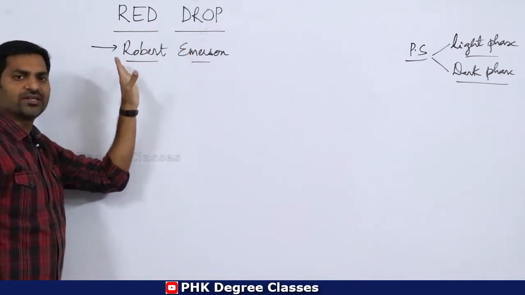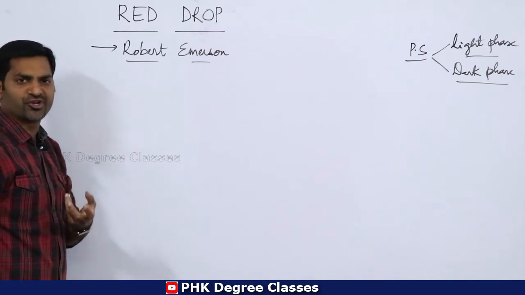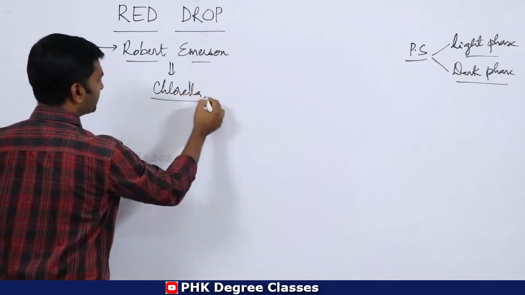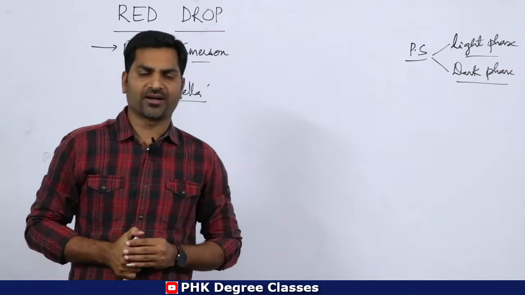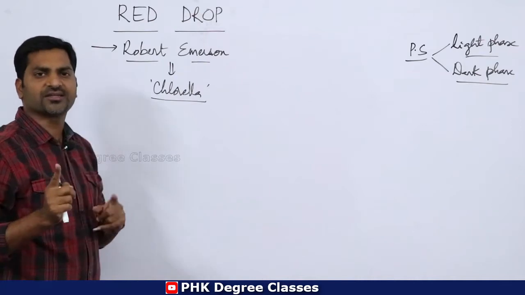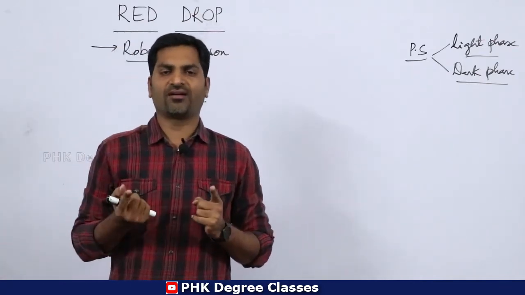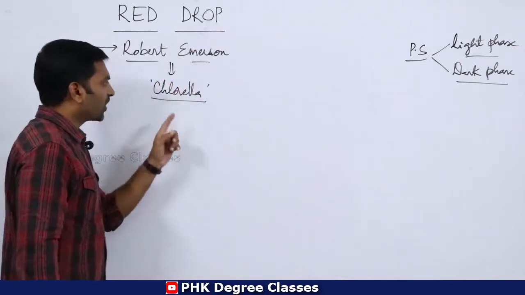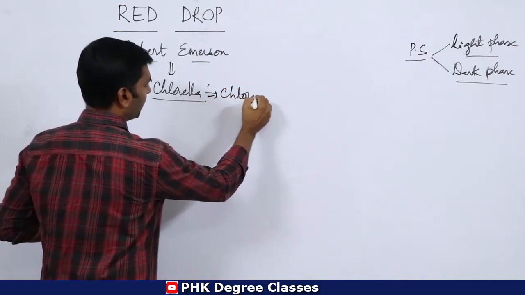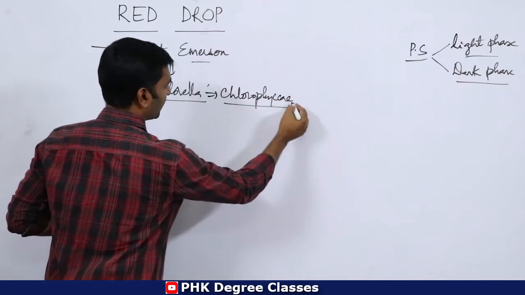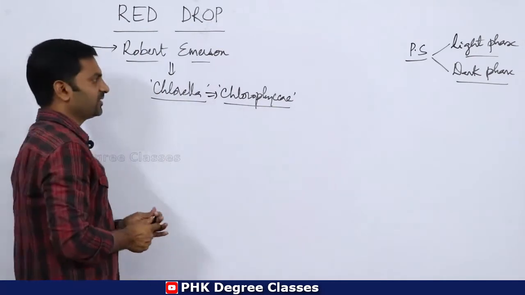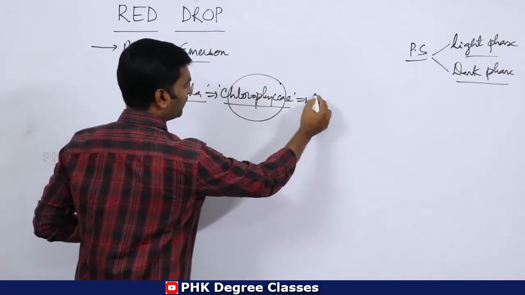He did very good experiments, a very good contribution, on chlorella. Chlorella is basically a chlorophycean algal member. You can differentiate these two terms, alga and algae: alga indicates singular, algae indicates plural. Clear? So chlorella is an example of a chlorophycean alga. It belongs to chlorophyceae, which is one of the algal groups. Remember this, chlorophyceae is included in algae.